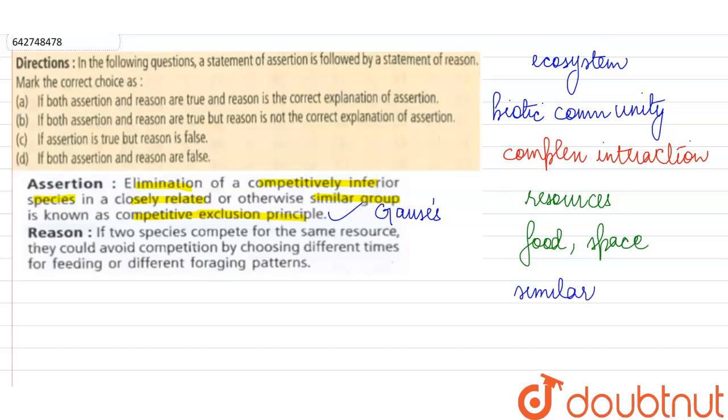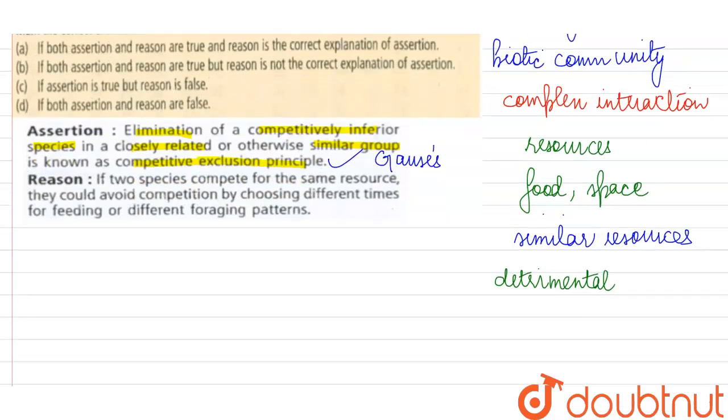When two species need similar resources to survive, and they have to struggle for these resources, there is a rivalry. Now, in such an interaction, both of the species that are involved are going to be harmed. It is detrimental for both of the parties. Why? Because their efficiency for the utilization of these resources is going to be reduced, because both of them need the same resource. So according to Gauss's exclusion principle, he says that when two closely related species are competing for the similar resources, this cannot go on indefinitely.